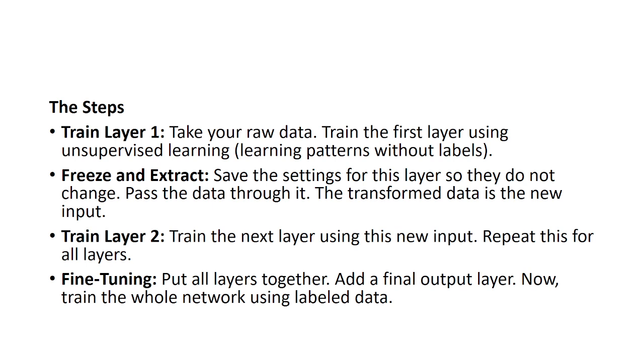So these are all the steps. Train layer 1. Take your raw data and train the first layer using unsupervised learning. Freeze and extract: save the settings for this layer so they do not change. Pass the data through it. The transformed data is the new input. Train layer 2. Train the next layer using this new input. Repeat this for all layers. After that, fine tuning occurs. Put all layers together. Add a final output layer. Now train the whole network using labeled data. So these are all the steps we need to follow.